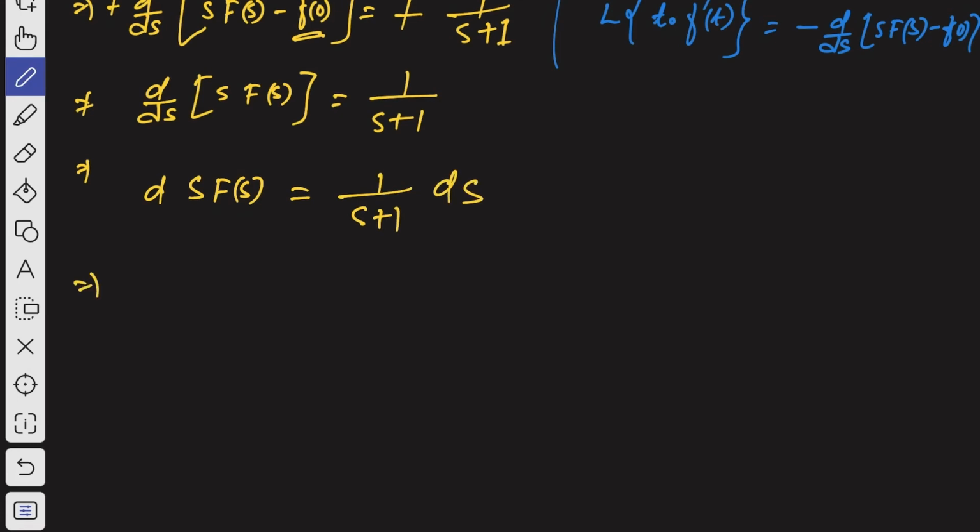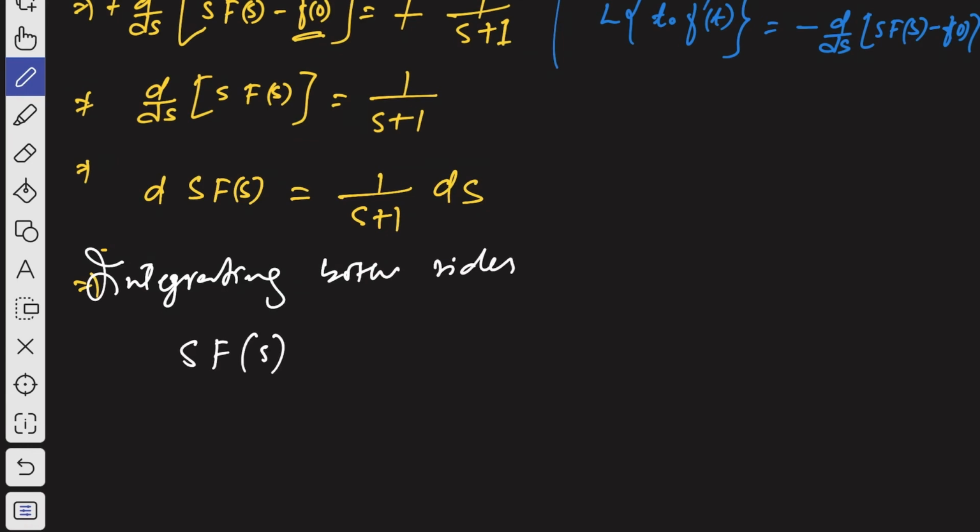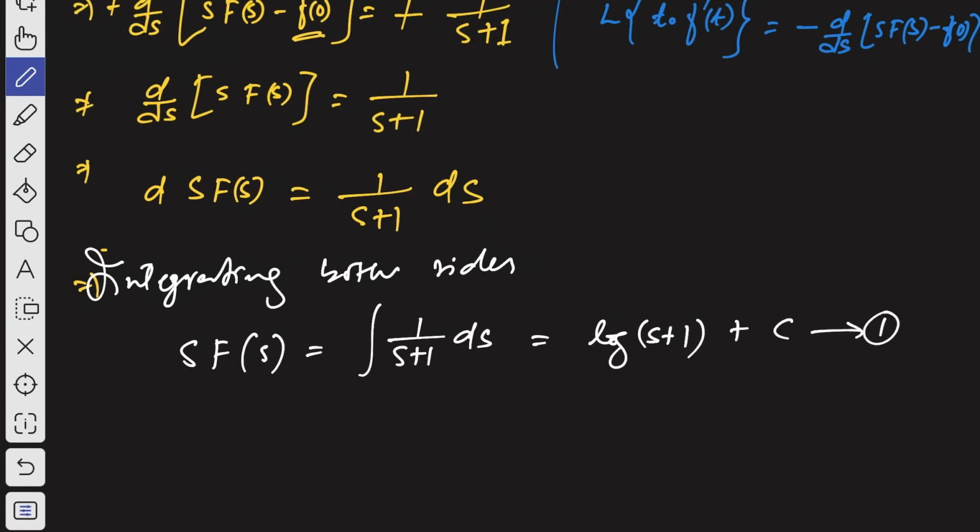So if you integrate this, integrating both sides, we get s capital F of s is equal to the integration of 1 by s plus 1 ds, that is nothing but log of s plus 1 plus c. C is nothing but the integrating constant. This is equation number 1.